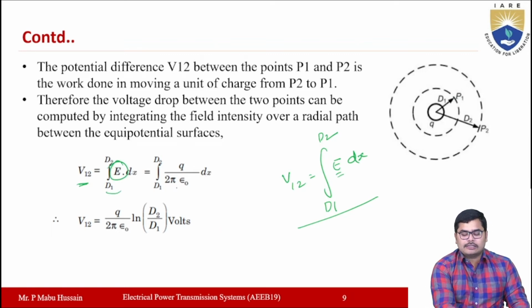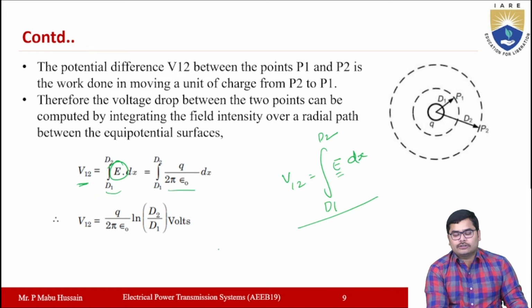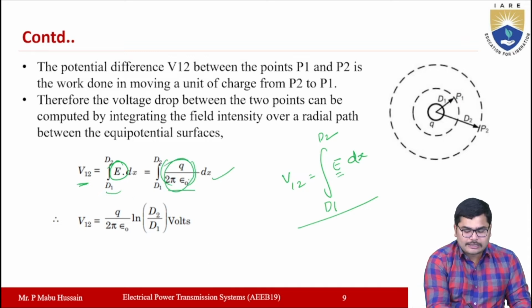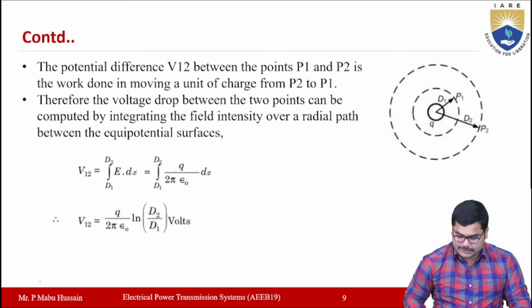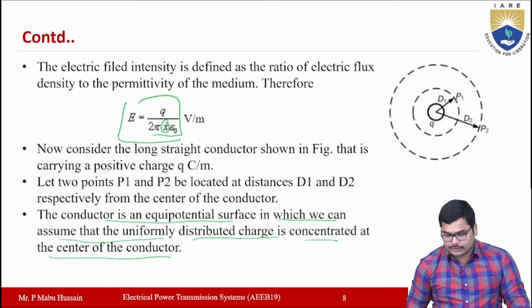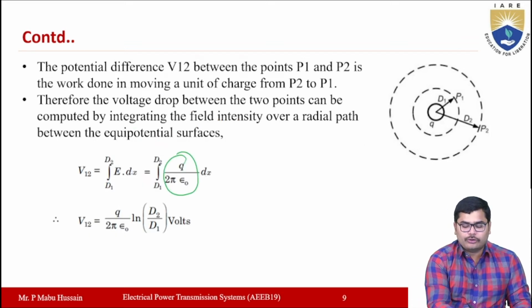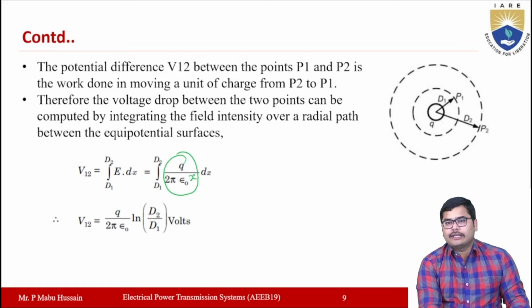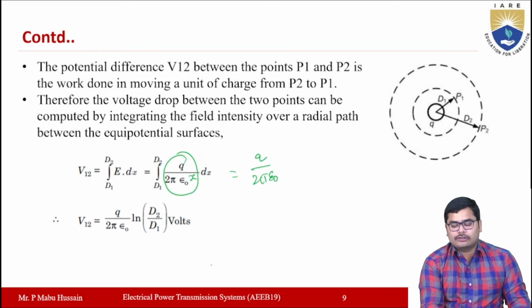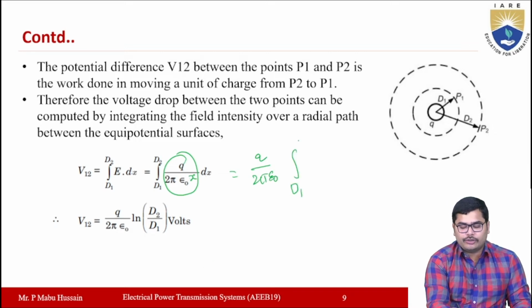And here the value of E is Q by 2 pi epsilon naught. So we are going to substitute that here, and you integrate this term completely, right? There is an x term in the denominator, which was not represented here. If you see the previous slide, E is Q by 2 pi x into epsilon naught. So here also you have to substitute Q by 2 pi epsilon naught into x into dx. Q by 2 pi epsilon naught is a constant, you can take it outside. Then you will get the integration of d1 to d2 of 1 by x dx.